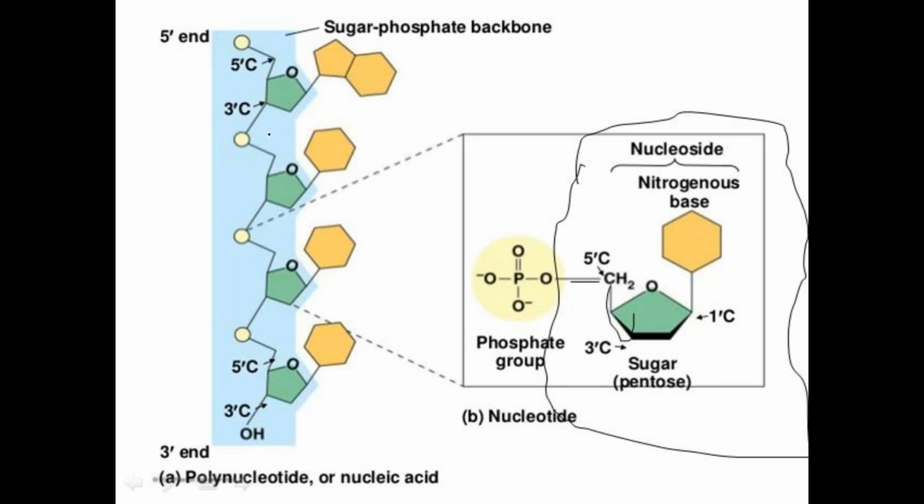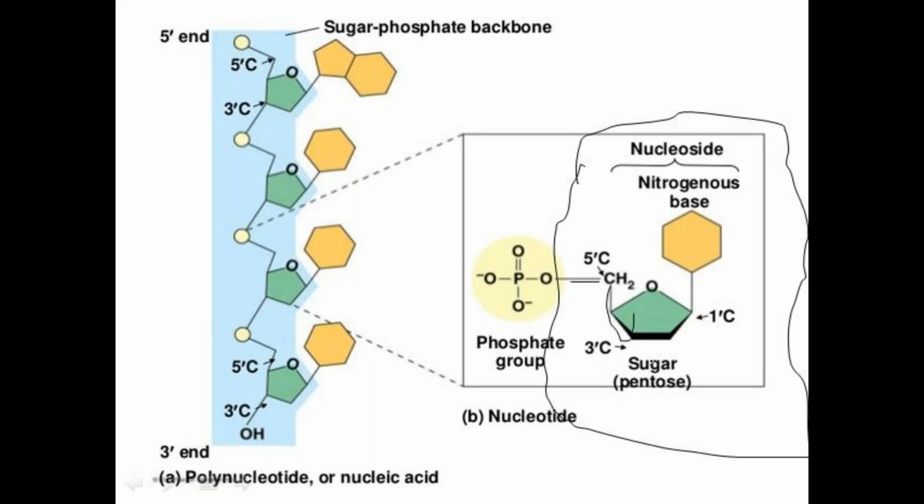And here this is a major sugar phosphate backbone, and that is synthesized in the 5 prime to 3 prime direction. Actually here this is the pentose sugar. Normally the pentose sugar is mainly present in the nucleic acid.